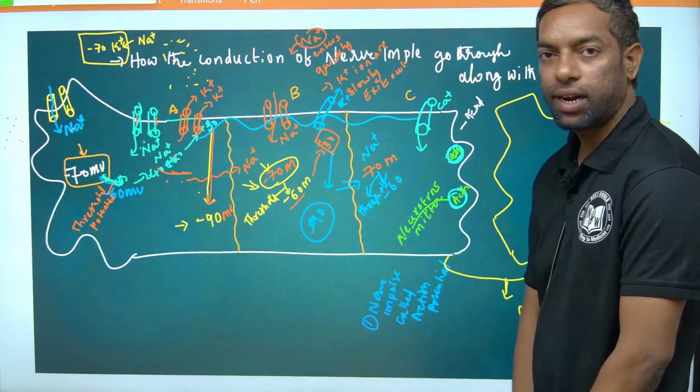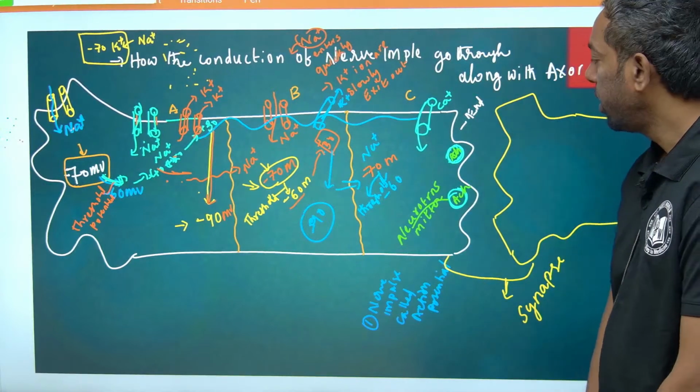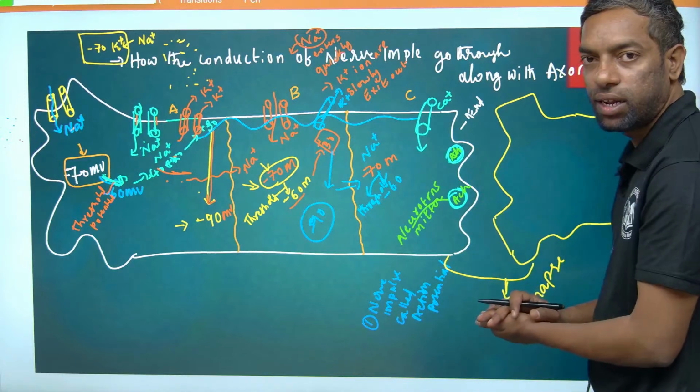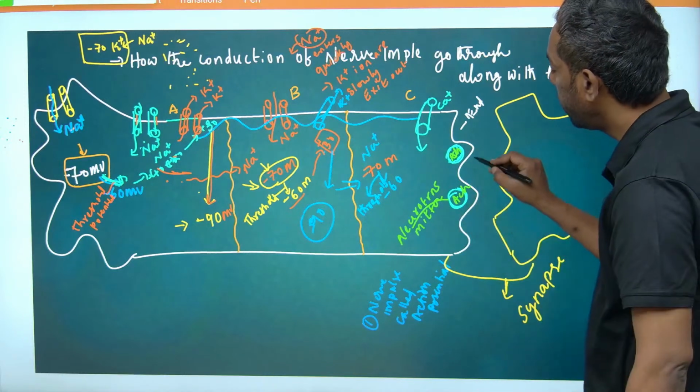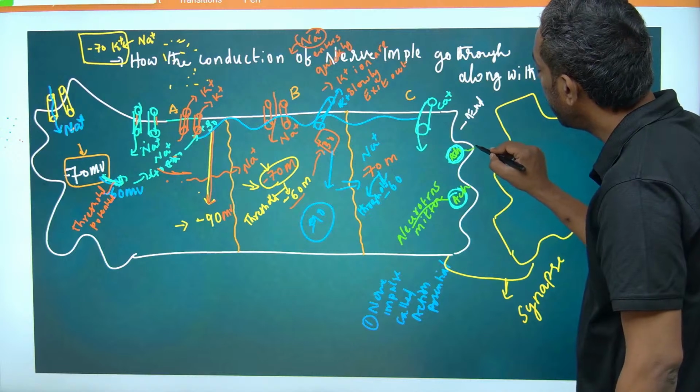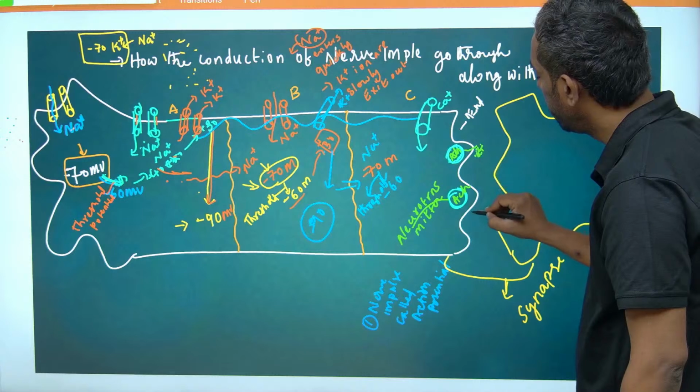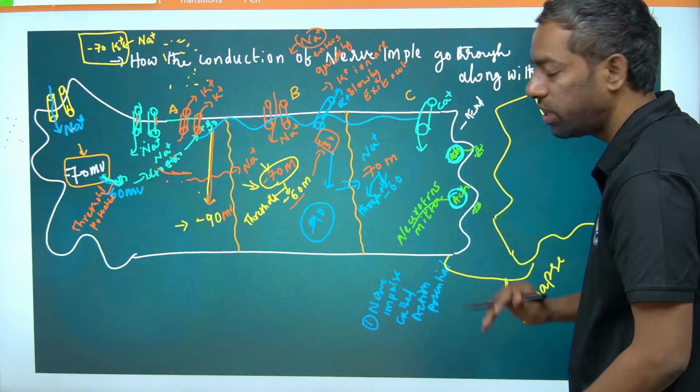Okay, the calcium ions push this vesicle, and the acetylcholine neurotransmitter can come out into the synapse place.